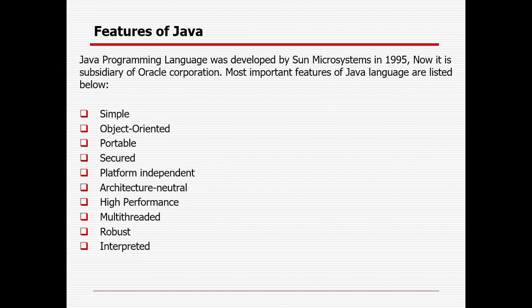Robust means strong. Java is robust because in Java there is an automated garbage collection process available, which runs on the JVM or Java virtual machine. Suppose you have created multiple objects, but you are not using them for the next couple of days or months.